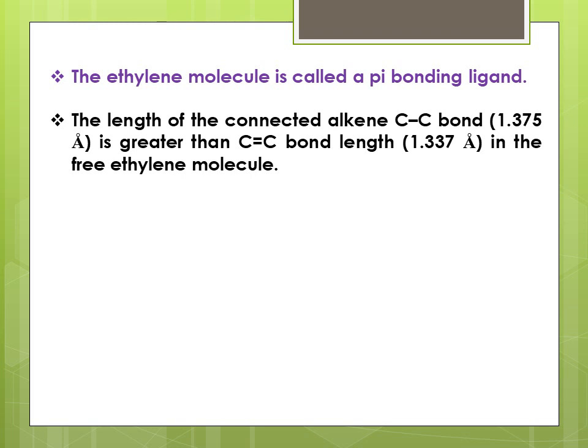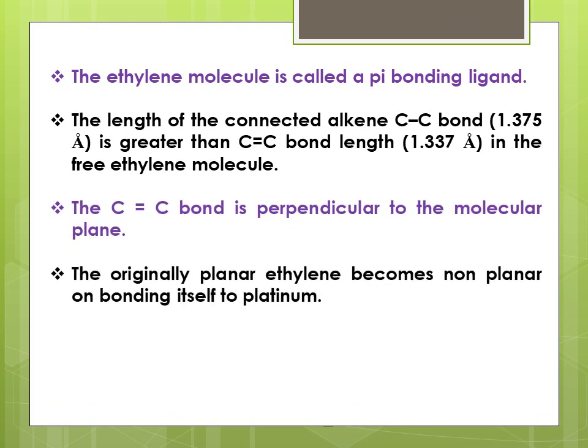The length of the coordinated alkene carbon-carbon bond is 1.375 angstrom, which is greater than the free carbon-carbon double bond length of 1.337 angstrom. In the free ethylene molecule, the carbon-carbon bond is perpendicular to the molecular plane, as we have seen in the structure.